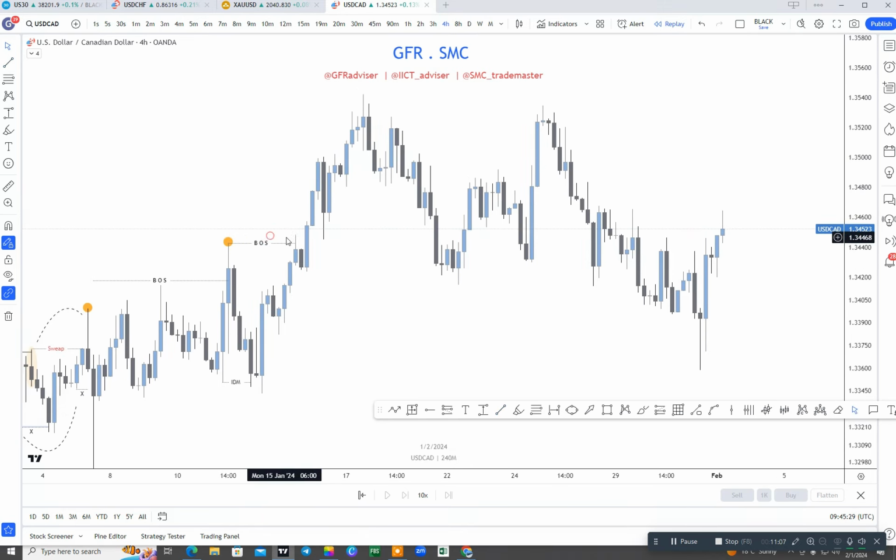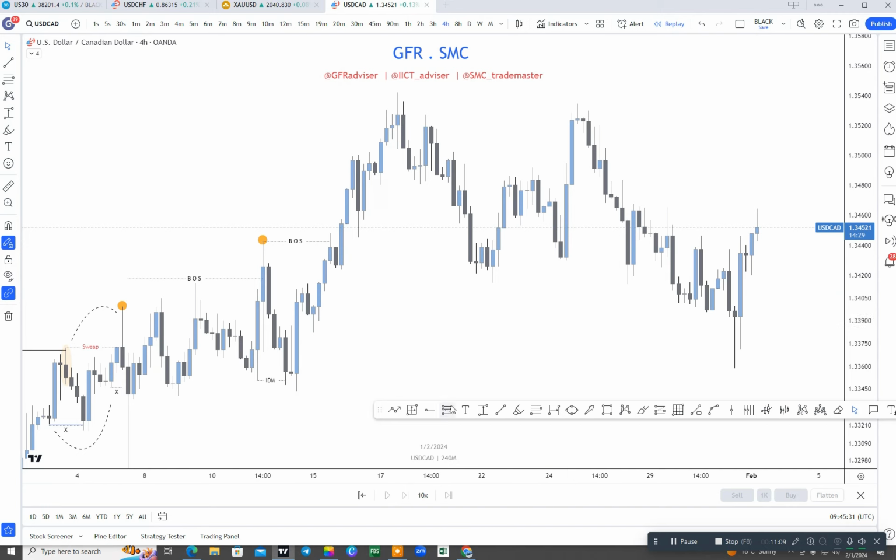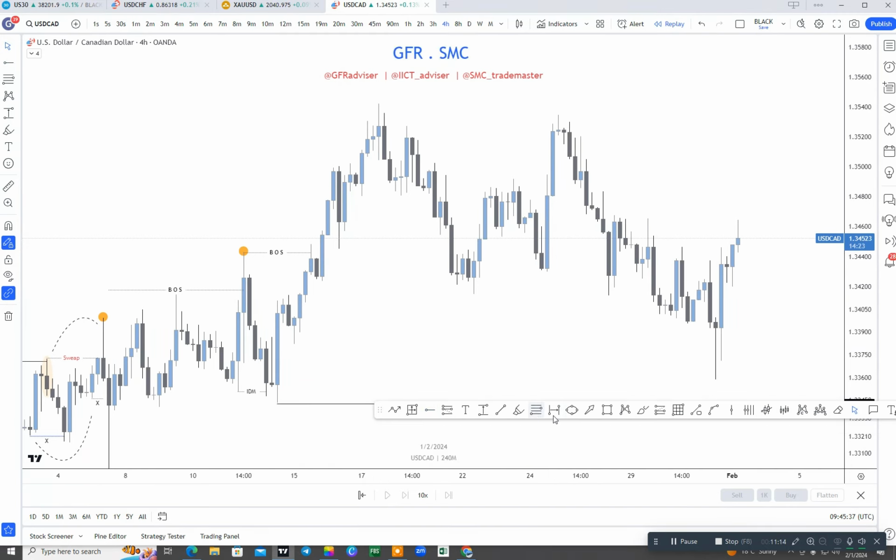Now we need to find our range. This was our last lower low in the 4-hour time frame. Then where was our high? If you can see here, this was our high. Not this. Some traders will mark that high as a higher high, but this is not the confirmed higher high. A higher high will only be confirmed after the inducement is taken out.